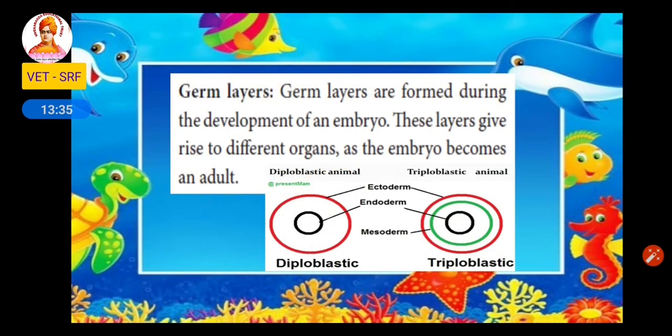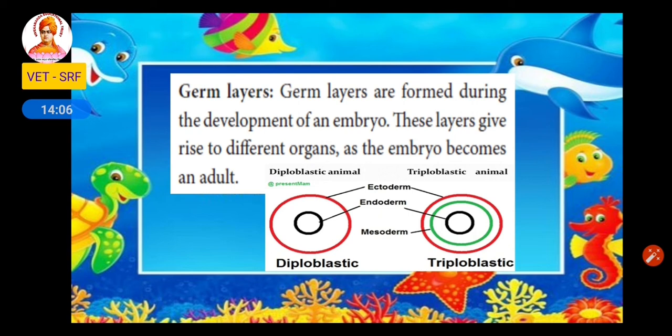The next one is germ layer. So germ layer is formed during development of the embryo. So in the embryo, germ layers are seen. As they grow older, these germ layers give rise to different organs. So in the adult, these germ layers are replaced by different organs.